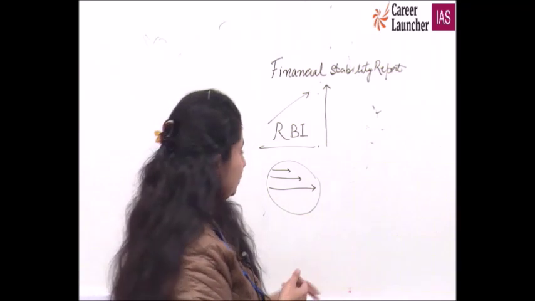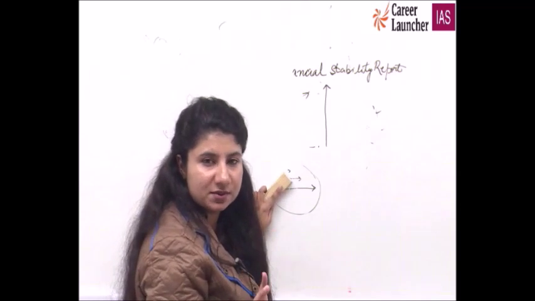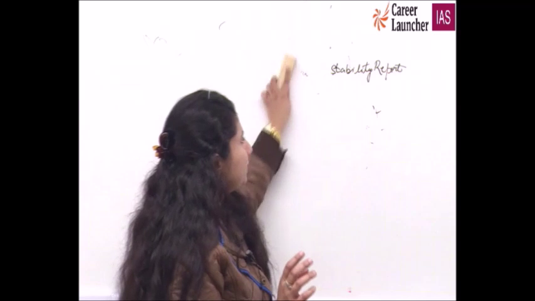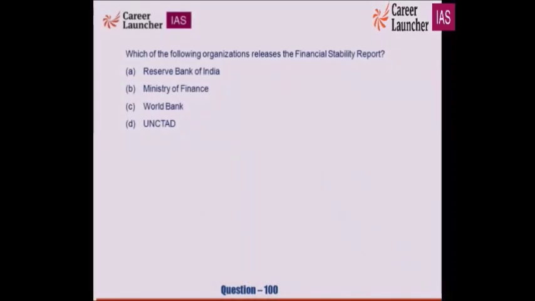Now, which newspaper should you read? You should read those newspapers which have less of political masala and less entertainment content, and are very close to your prelims. The Hindu newspaper is close to your prelims and mains, as well as the Indian Express. These two newspapers are oriented on the basis of information, and UPSC is all about information.